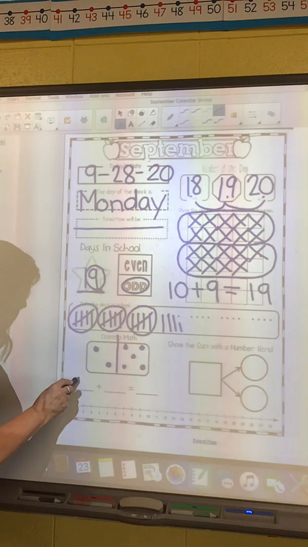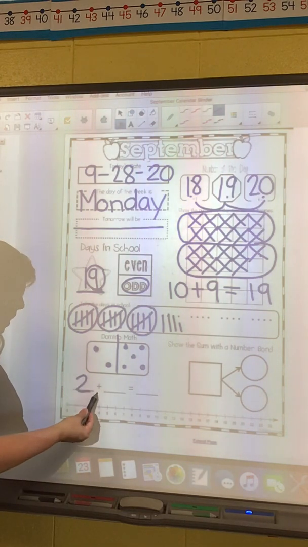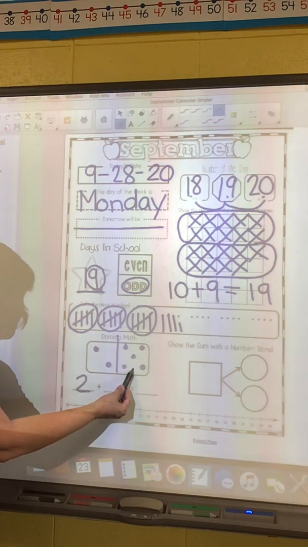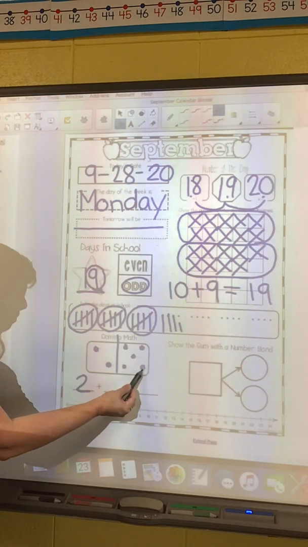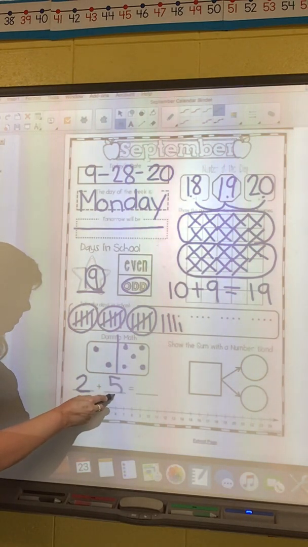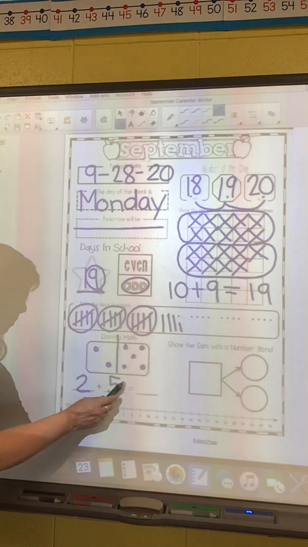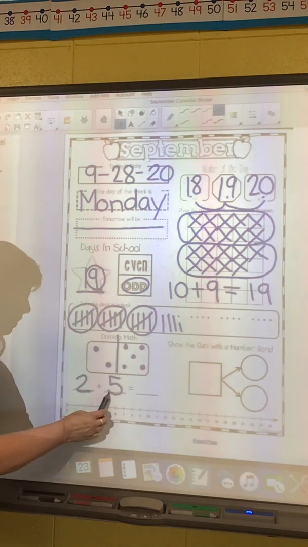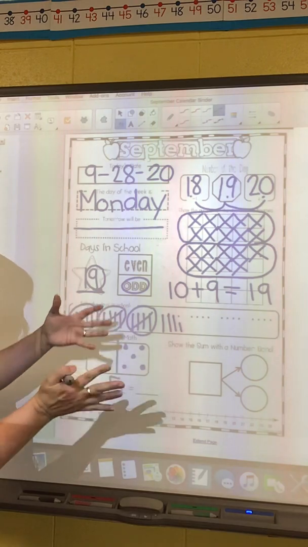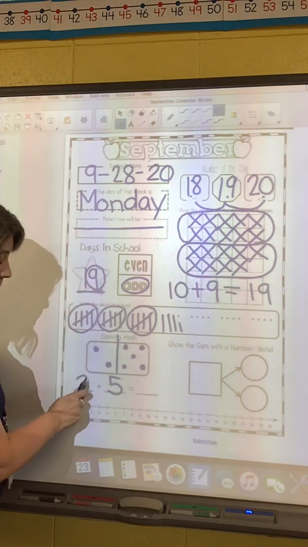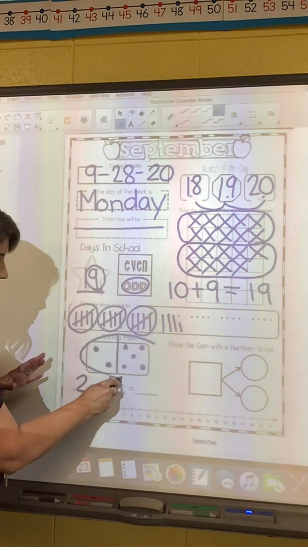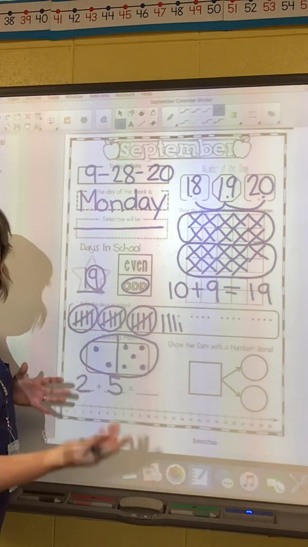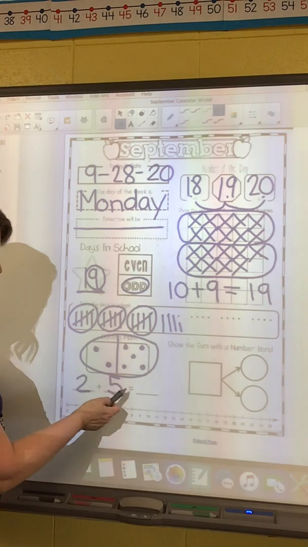I only see 2. Plus, how many dots on this side? And I see a 1, 2, 3, 4, 5 on this side. And that equals 2 and 5 together. When I add them together, I'm going to get more, right? Because the number's going to be bigger than 2 and bigger than 5, because I'm going to put them all together, and my answer is going to get bigger. So let's figure out what 5 and 2 together is.